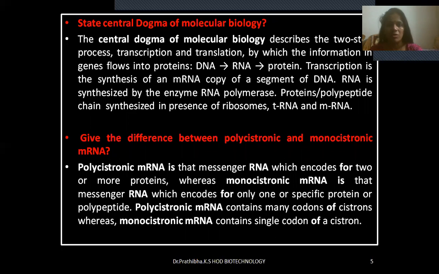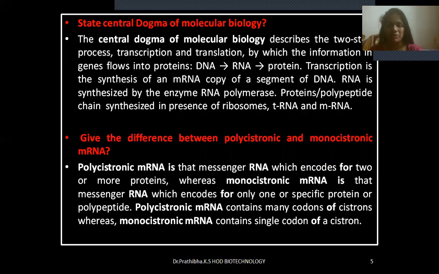State central dogma of molecular biology. The central dogma of molecular biology describes the two-step process, transcription and translation, by which the information in genes flows into proteins, that is DNA to RNA, RNA to proteins. Transcription is the synthesis of an mRNA copy of a segment of DNA. RNA is synthesized by the enzyme RNA polymerase. Proteins are polypeptide chains synthesized in presence of ribosomes, tRNA, and mRNA.